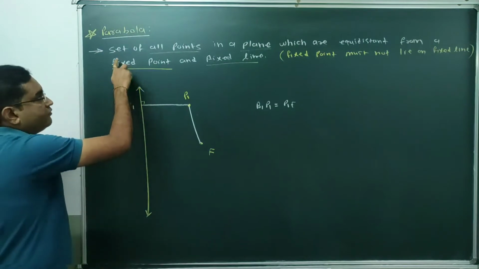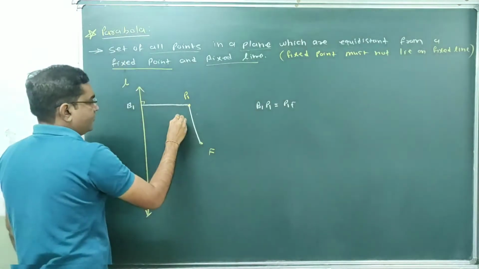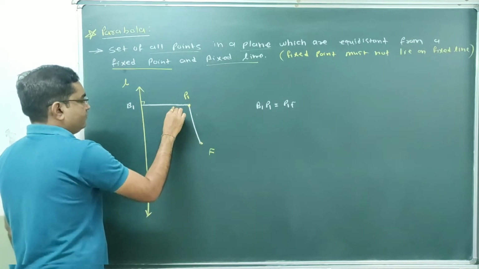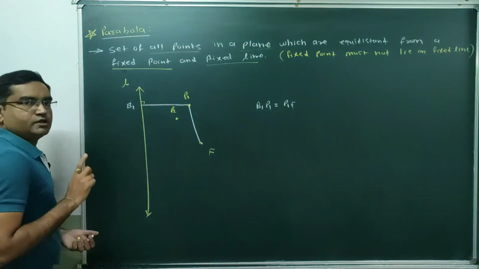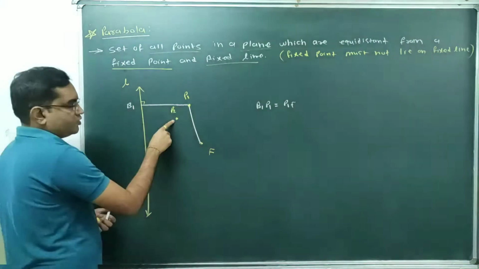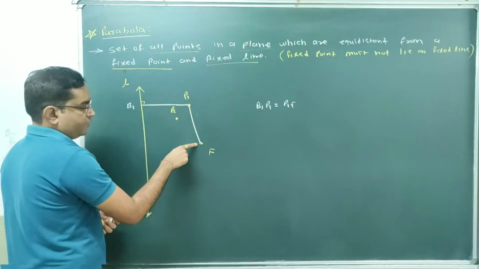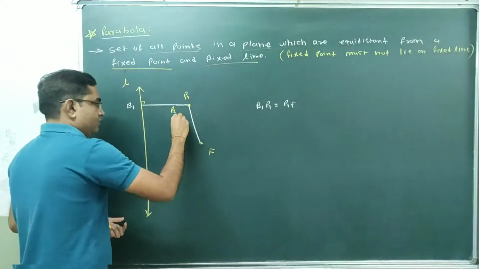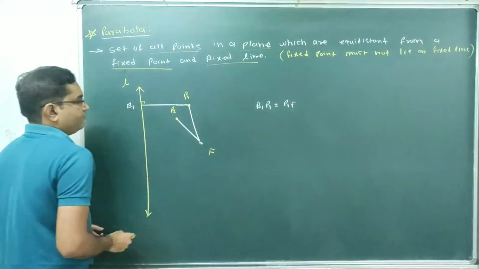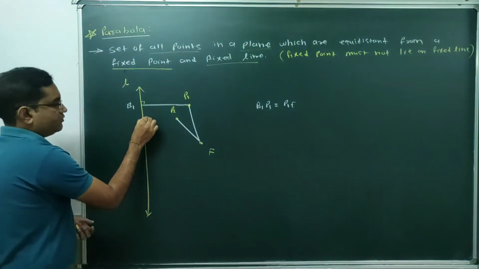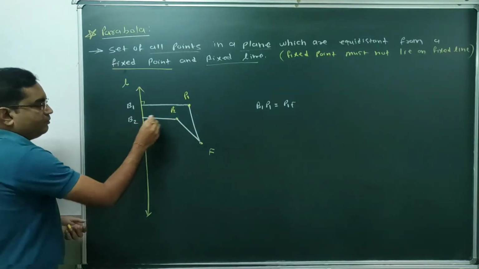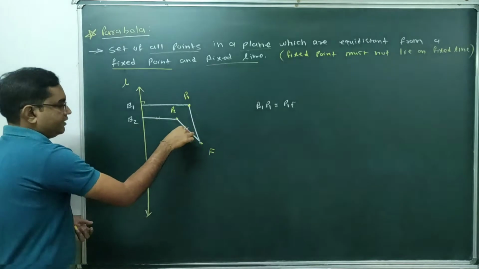Done? Set of all the points. Consider one more point. Suppose that point is P2. According to the definition of parabola, the distance of this point P2 from this fixed point F and from this line is equal. So let's say this is distance P2F and this one is B2P2. These both distances are equal.